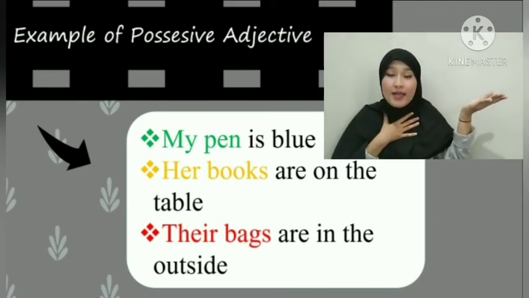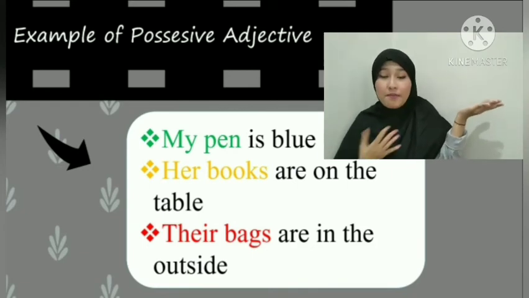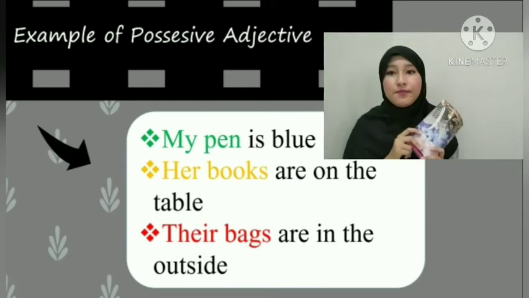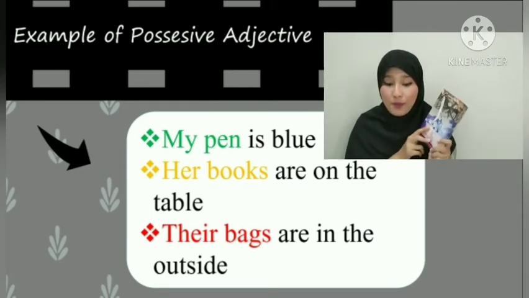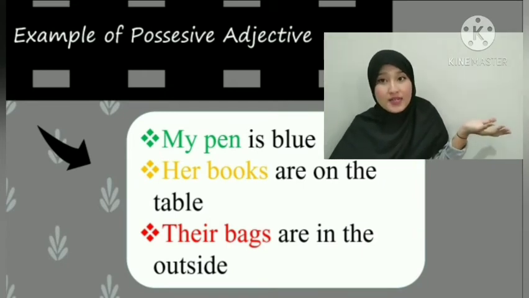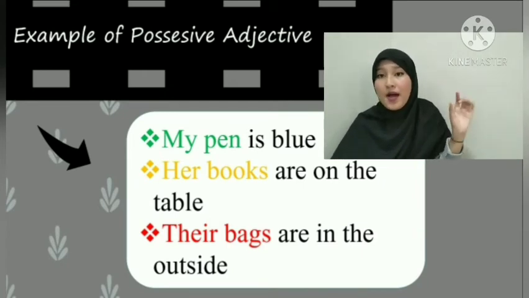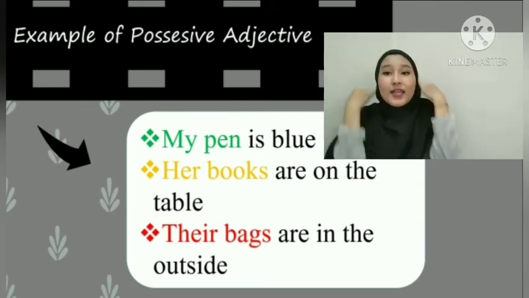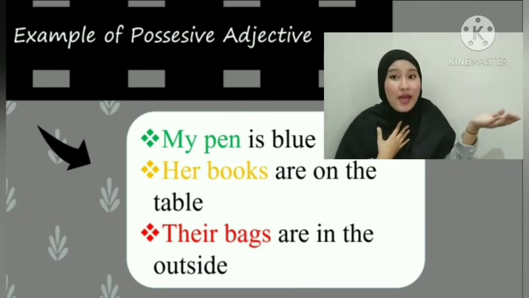It means my pen, my book. My pen is blue. It means that I have a pen. The color is blue. That's my pen.